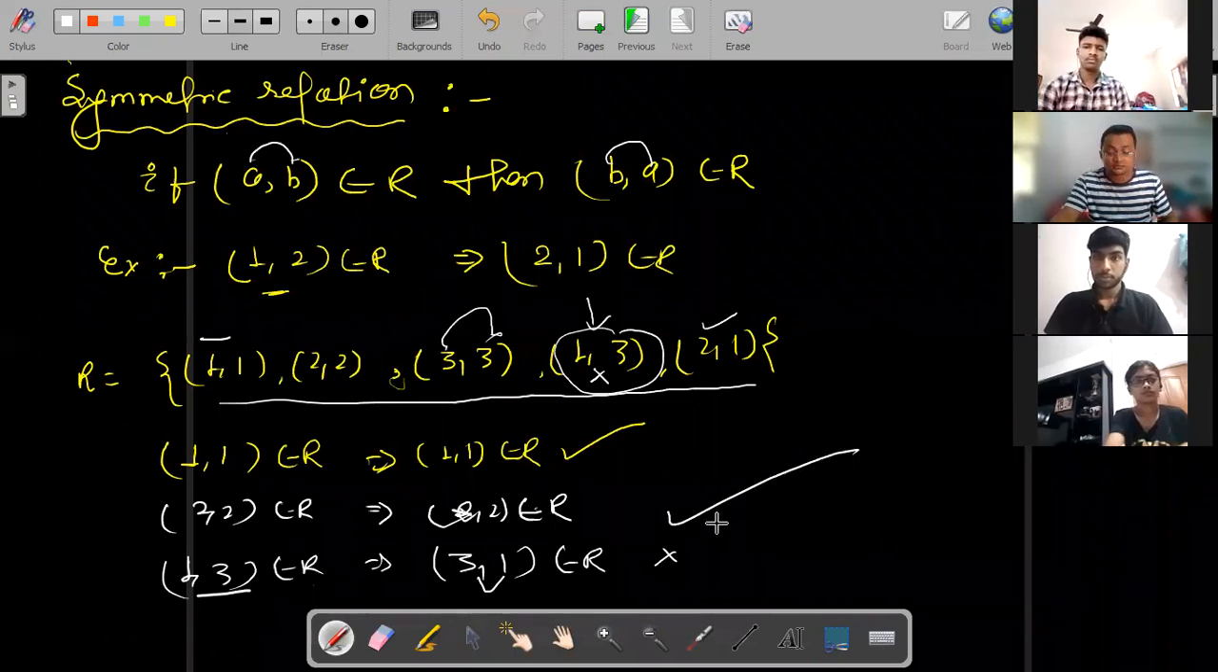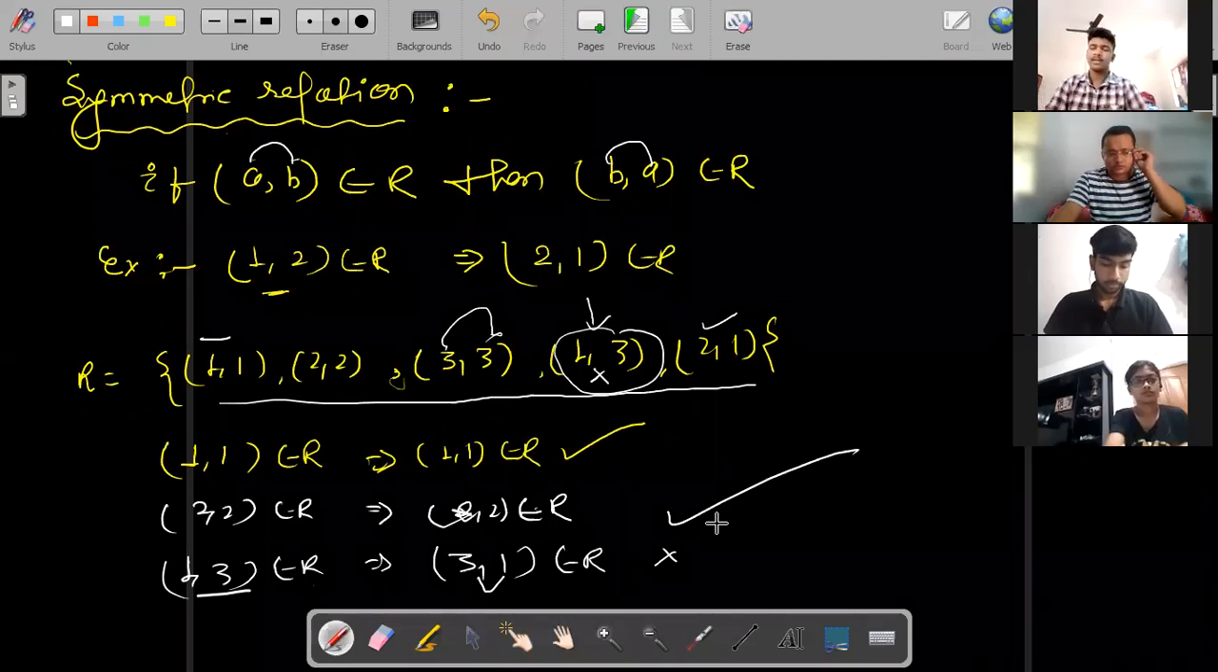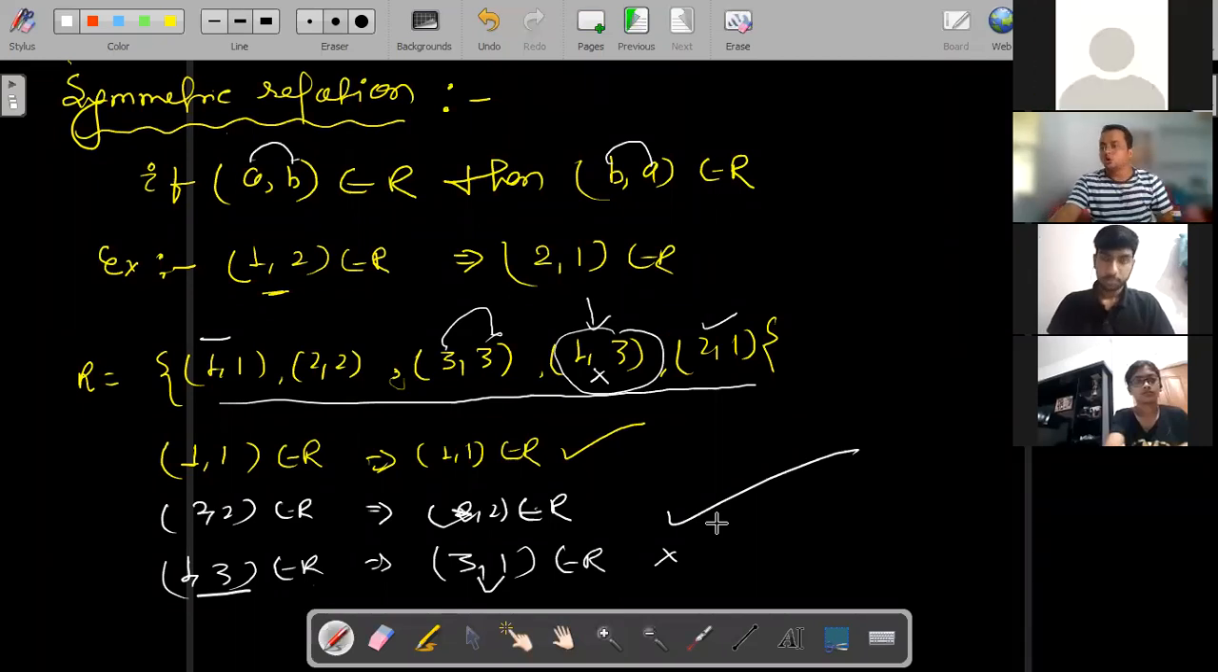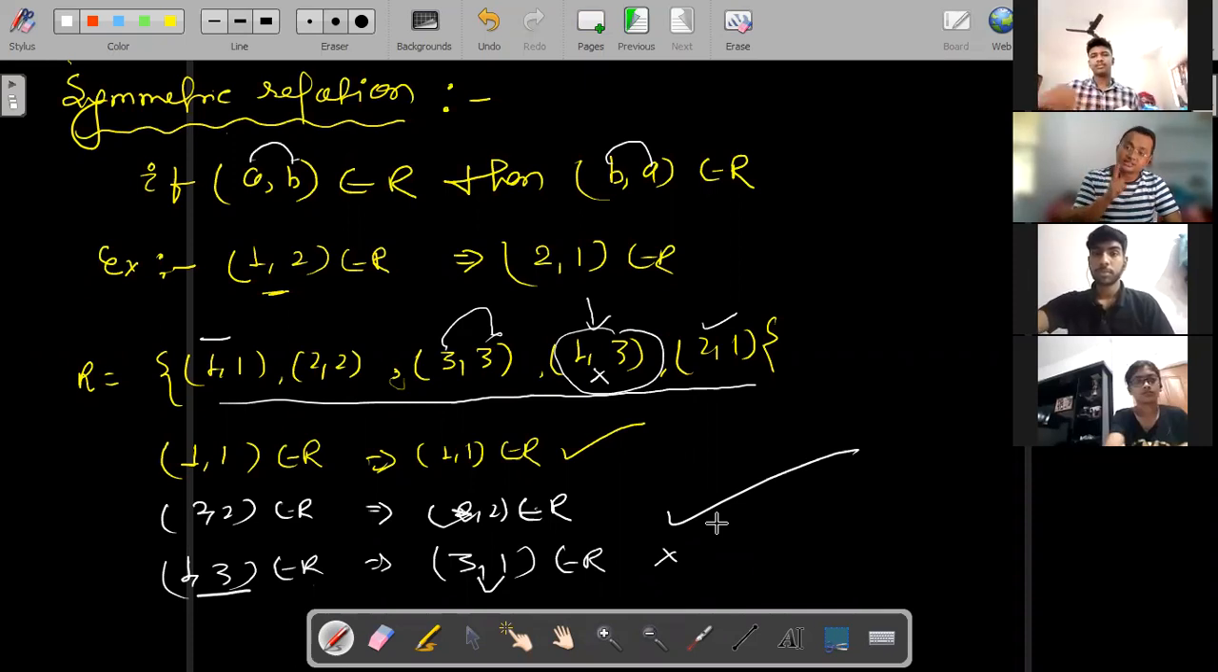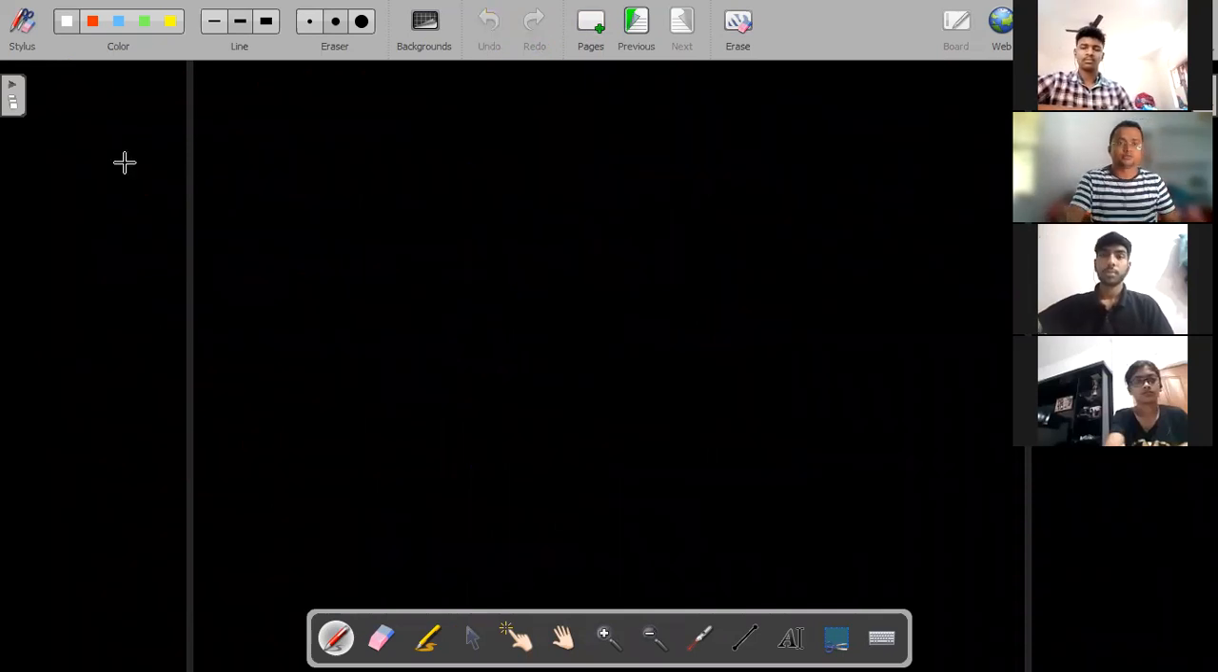Clear? Yes, sir. Understood? So all of you keep in mind that you have to check all the elements, and even if you do not get a single element, there itself you can decide that this is not a symmetric relation. Okay, one more question I am giving you. Just let me know fast.